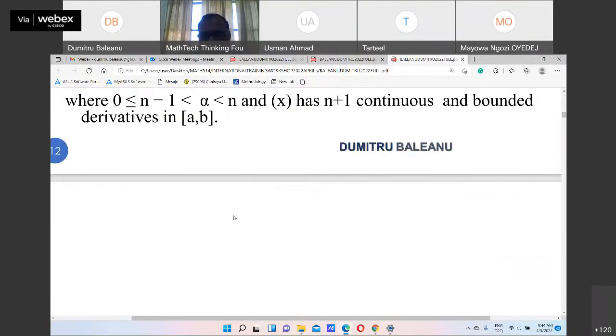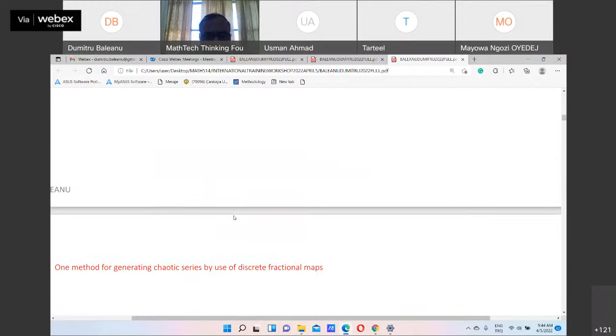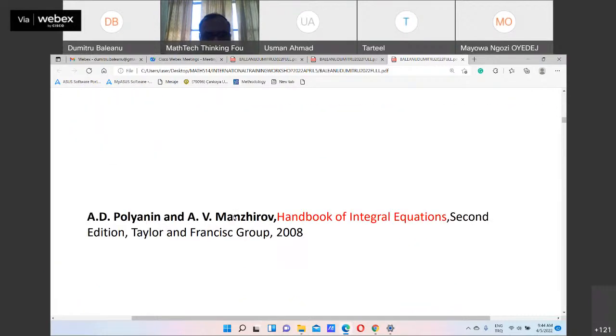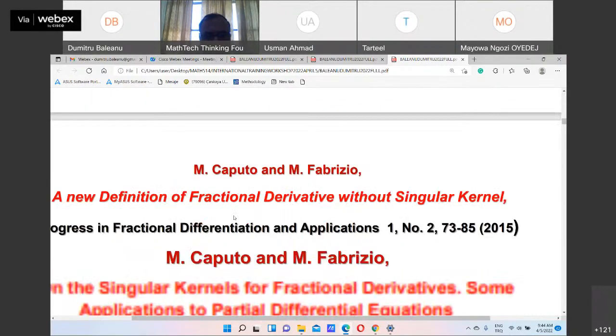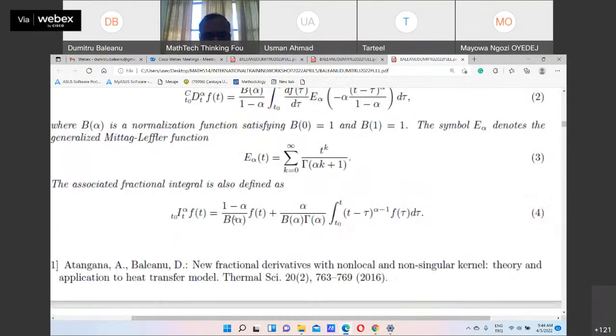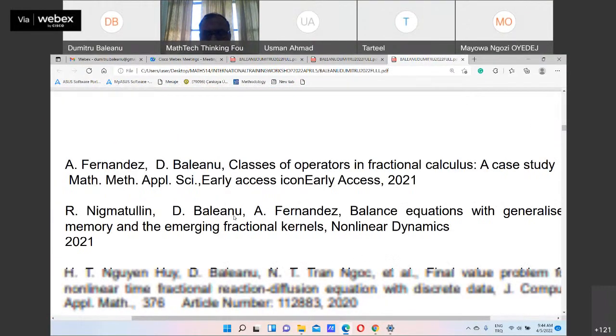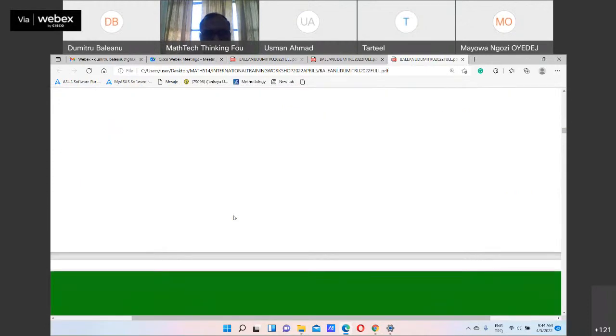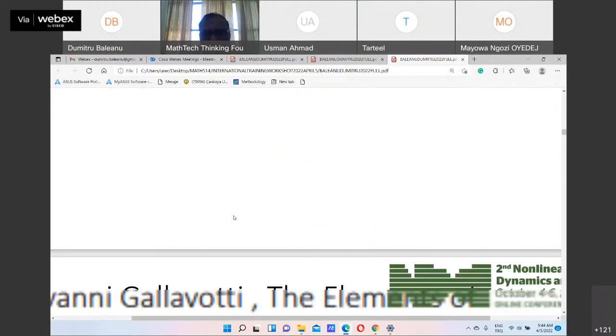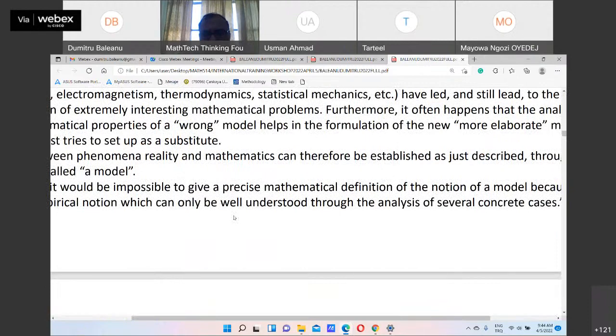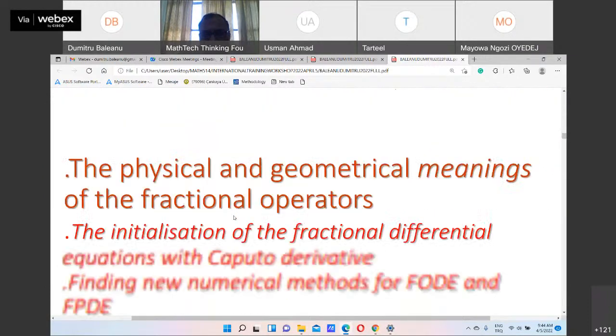And I will show you the paper of Boltzmann, when he introduced for the first time clearly the non-local operator. This is an important point of view. So introduce operators with memory.